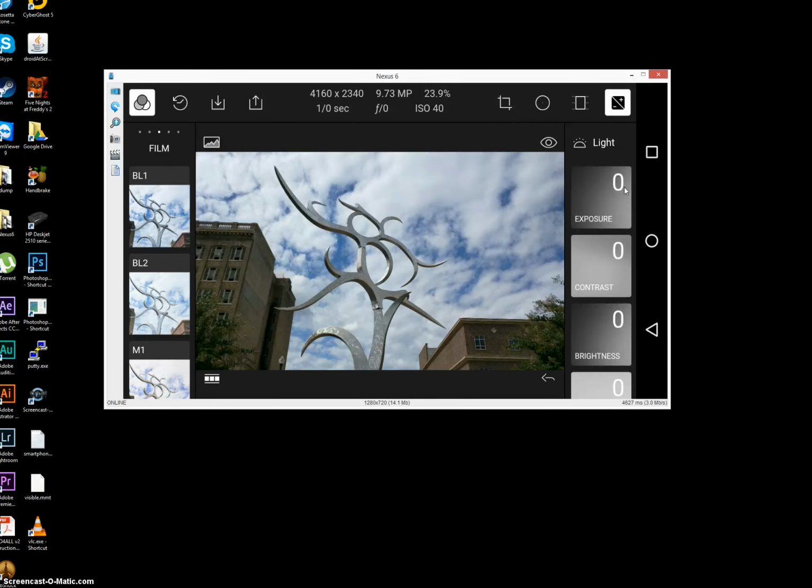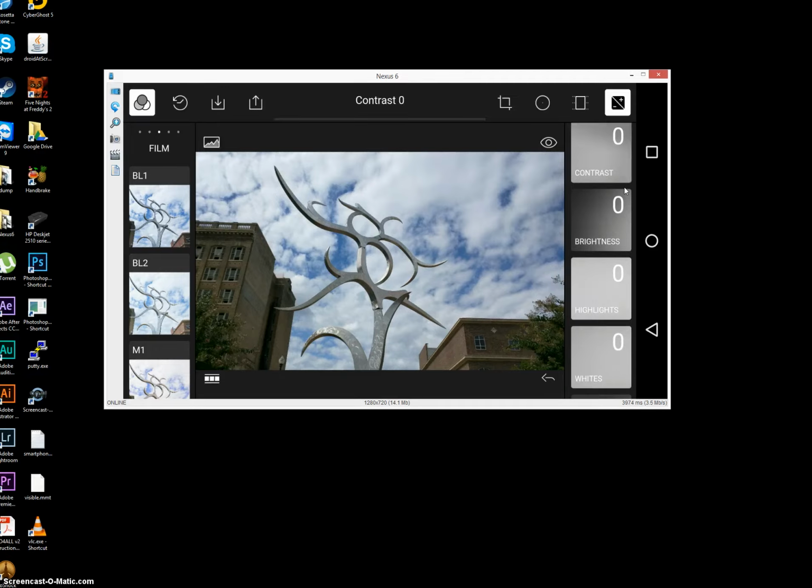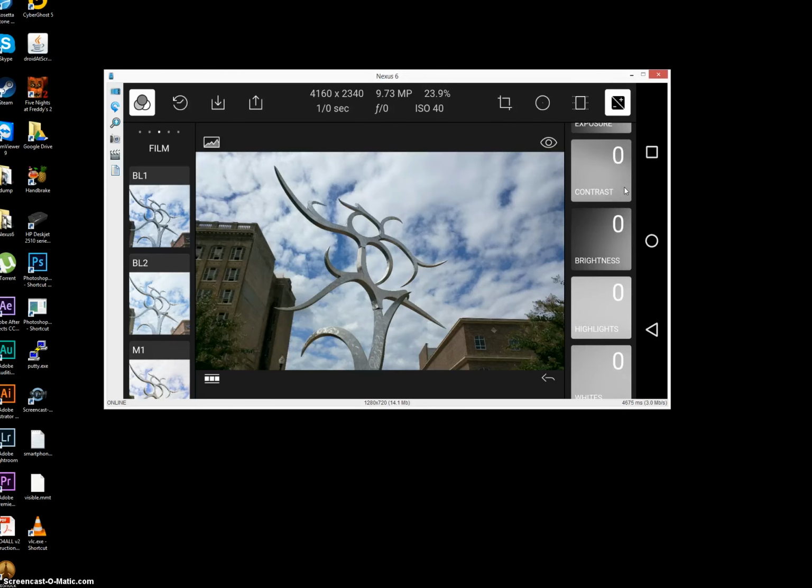And it's fairly intuitive. You just tap on your particular item, and when you want to adjust something such as the brightness, in my particular case here, I'll tap on the brightness, and then a little slider or meter will pop out on the side there, and you can just slide your finger up and down the screen to adjust it.